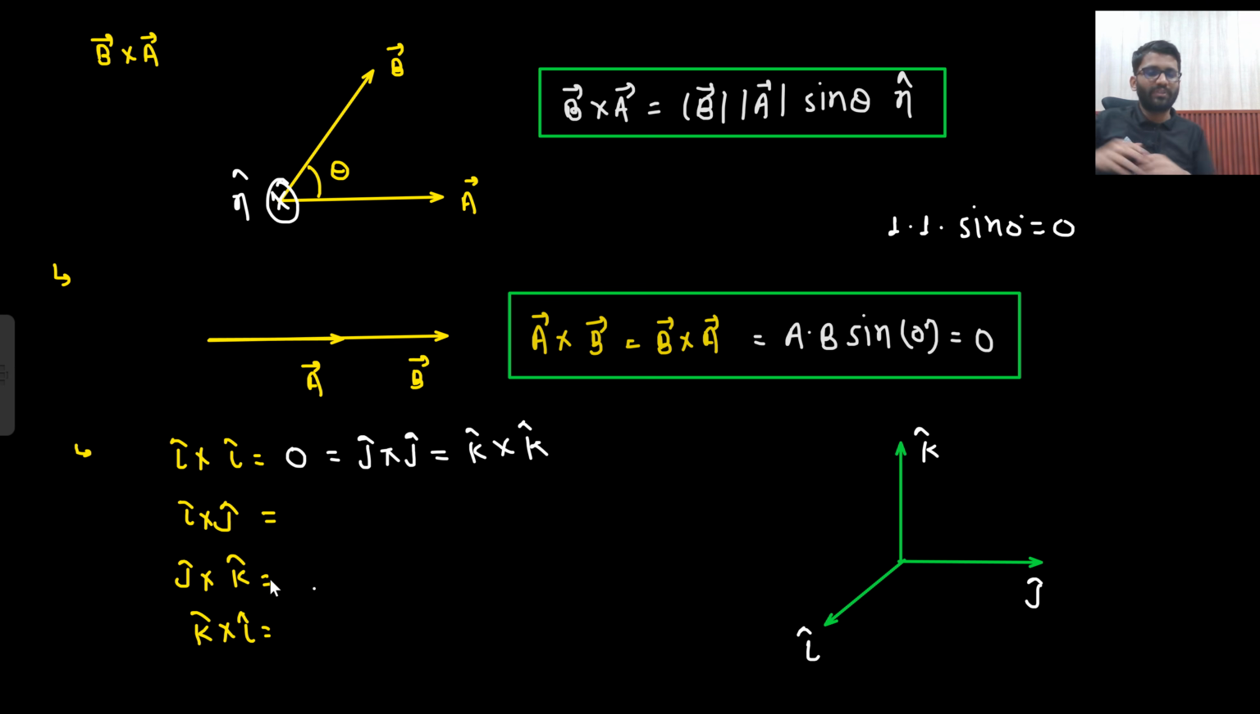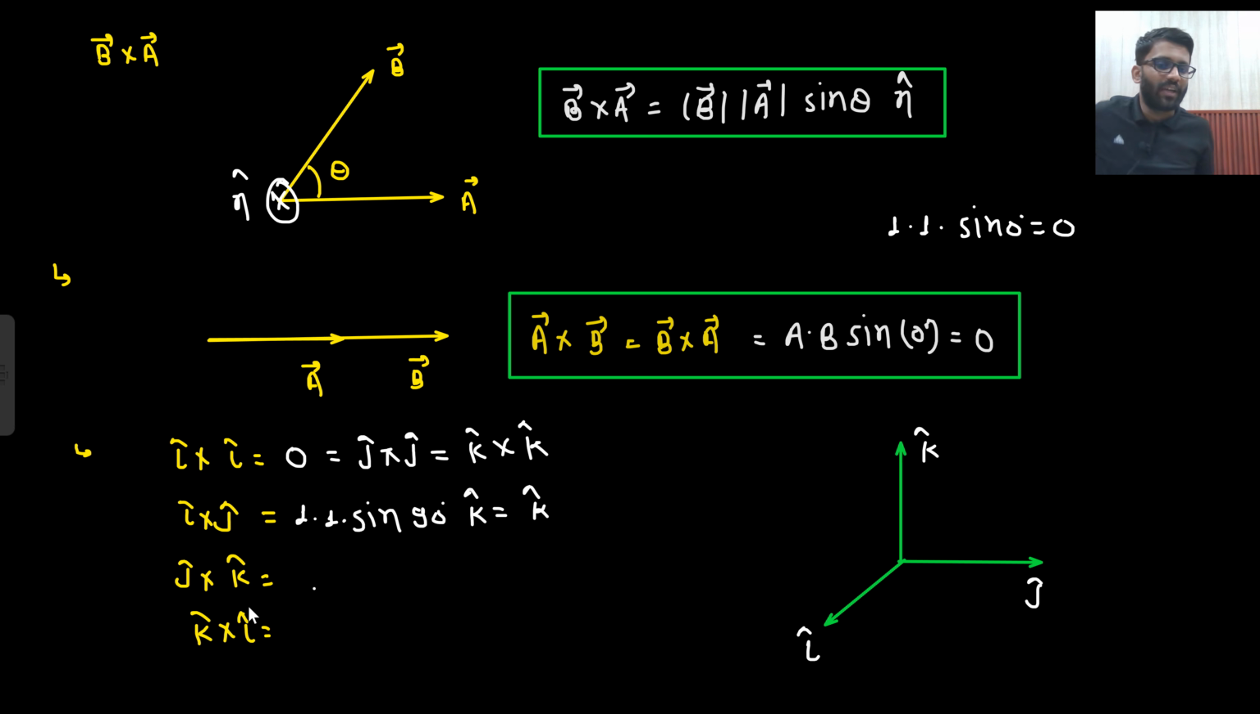i cap cross j cap, okay? So put your hand at i cap, cross j cap, move towards j cap. Where is it directing? Towards k cap. This is your right hand. i cap cross j cap, directing towards k cap. What is the magnitude? 1, 1, sin of the angle between both of them, which is 90. And direction is k cap. So sin 90 is 1 only. So answer will be k cap only.